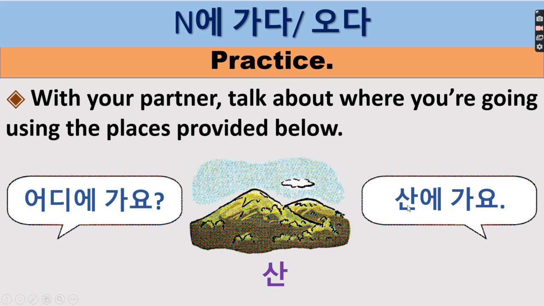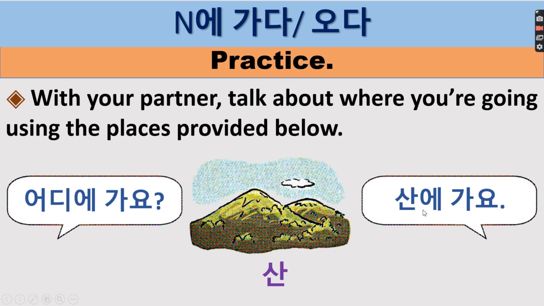So you don't pronounce it separately as 산 에, but it will be 산에 가요. There is no batchim sound, because it will be carried over. Even though when you write it there is a batchim, when you pronounce it, the batchim is carried over.